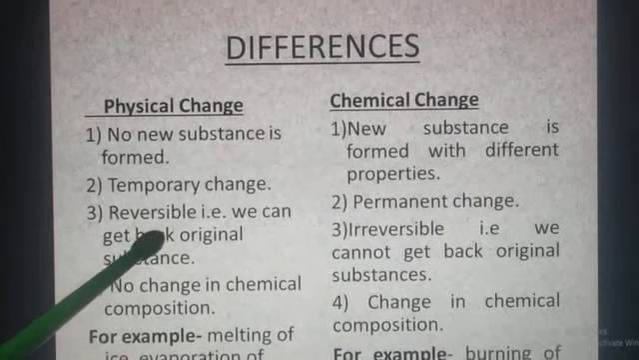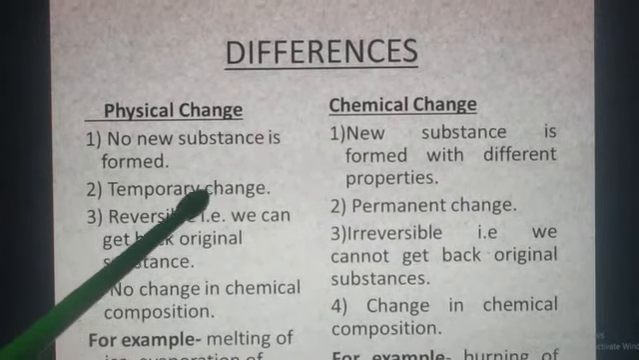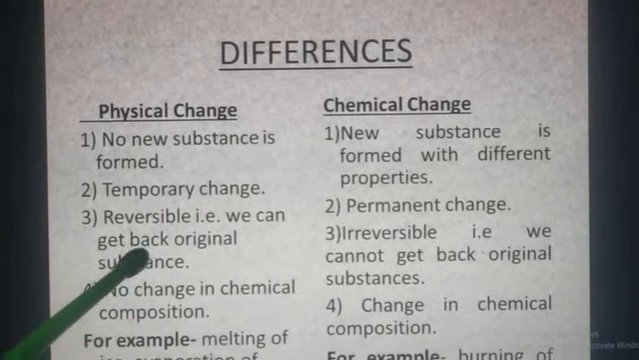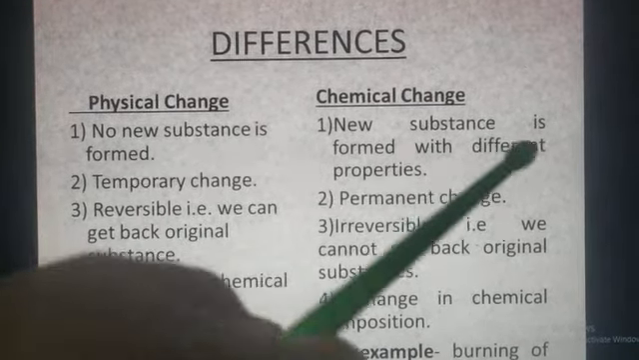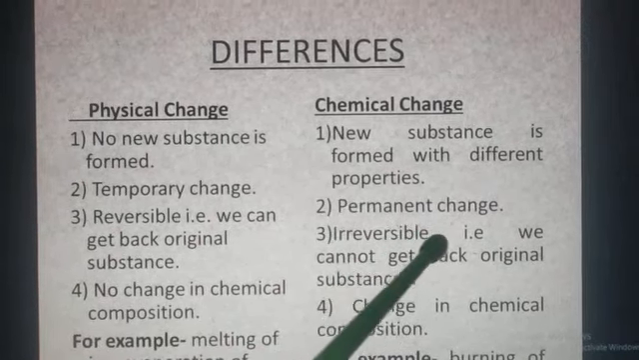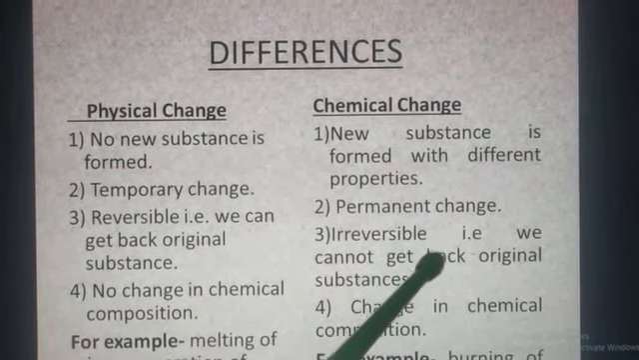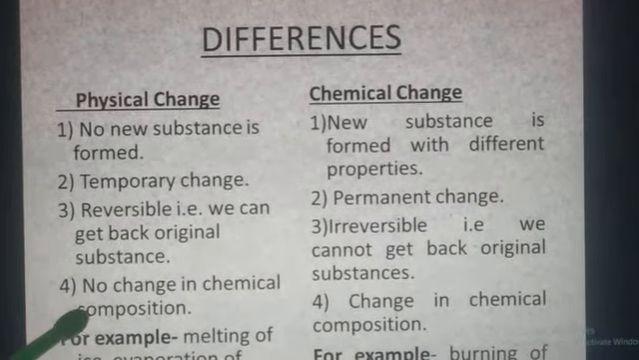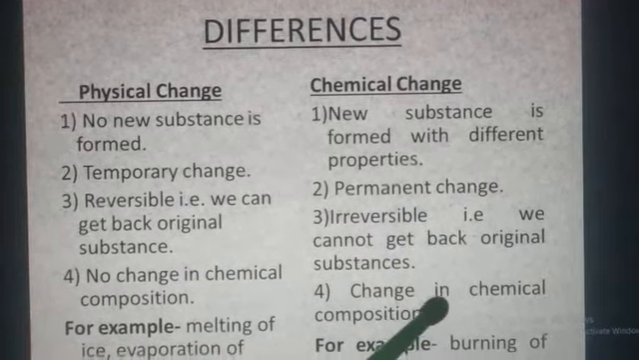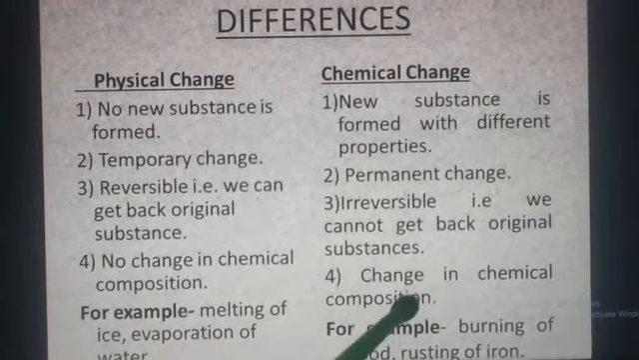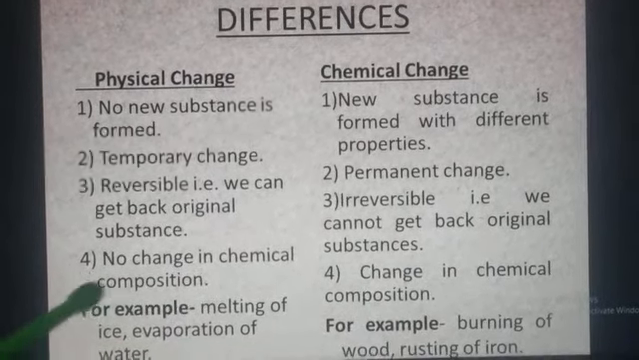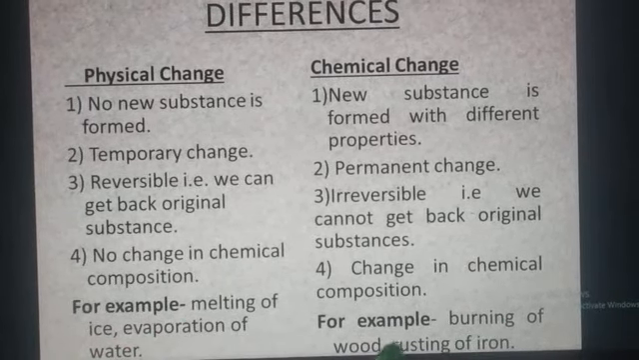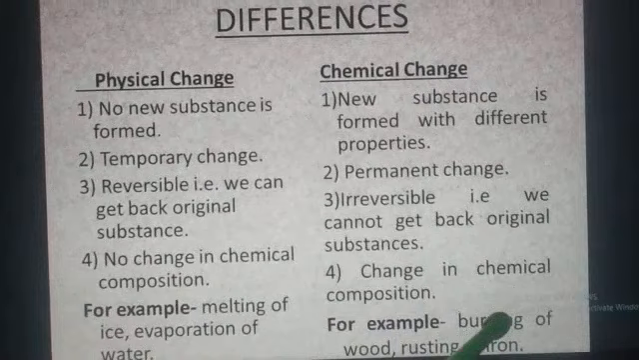A physical change is reversible, meaning we can get back the original substance, like when we take out ice from the fridge, it will again change into water. But a chemical change is an irreversible change. We cannot get back paper from the ash. In a physical change there is no change in chemical composition; in a chemical change there is a change in the composition of the substances. Examples: melting of ice, evaporation of water; and for chemical change, burning of wood, rusting of iron, as I have already shown you.